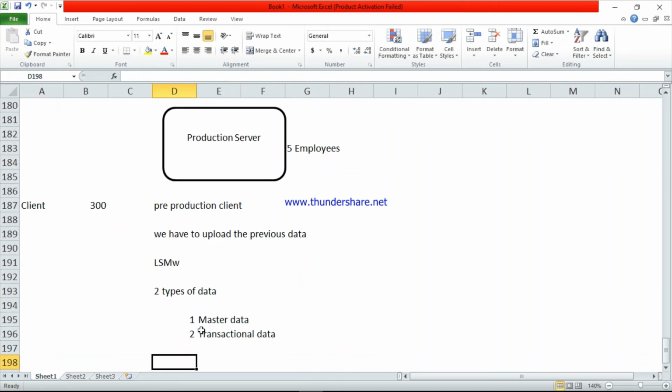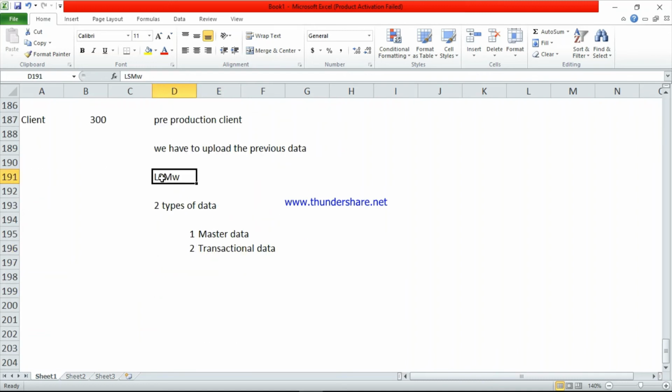So we have to upload the last 5 years of master data and transactional data to this server. This is the pre-production client work, and these are their roles and responsibilities. Using the LSMW tool we can upload master data and transactional data.